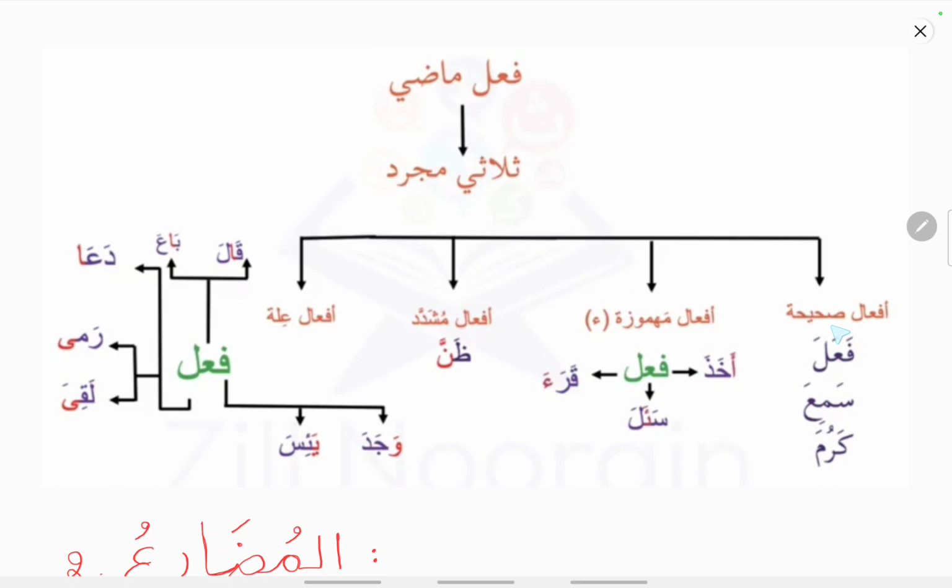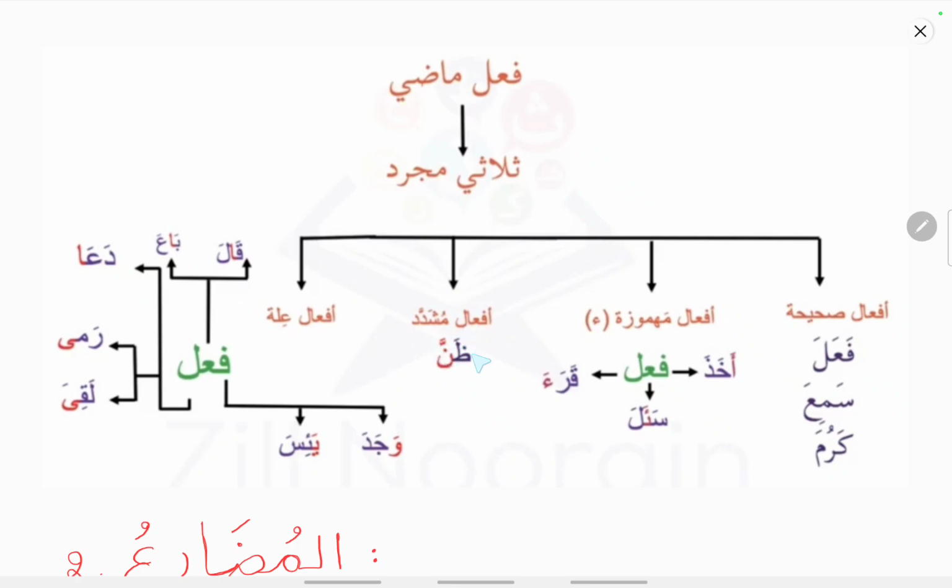Afale sahiha are sound verbs that come in the pattern of fa'ala, fa'ila, and fa'ula. Examples are fa'ala, sami'a, and karuma. In afale hamza, any of the three root letters can have a hamza. Like akhaza, where fa kalima has a hamza; sa'ala, where ain kalima has a hamza; and khara, where lam kalima has a hamza.